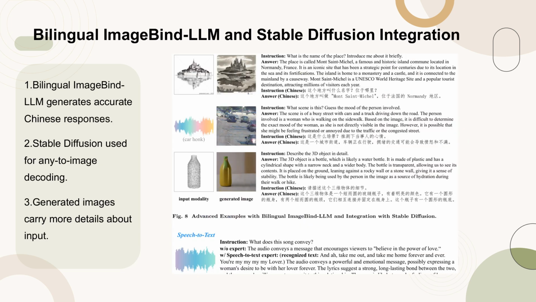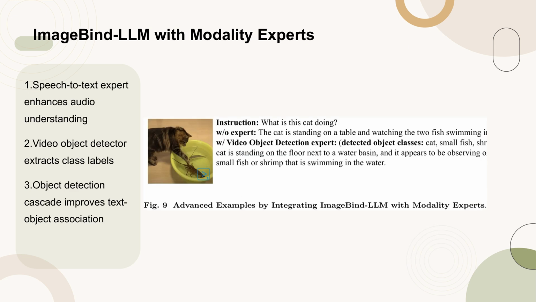Figure 8 showcases the advanced capabilities of the bilingual ImageBind-LLM and its integration with Stable Diffusion. The bilingual model demonstrates its ability to generate accurate Chinese responses to Chinese instructions, highlighting its emerging capacity in handling Chinese visual instructions. Additionally, the integration with Stable Diffusion enables the model to produce detailed image responses from various inputs such as images, audio, and point clouds. This dual functionality underscores the model's versatility in both language and image generation tasks, providing a comprehensive understanding of multimodal inputs.